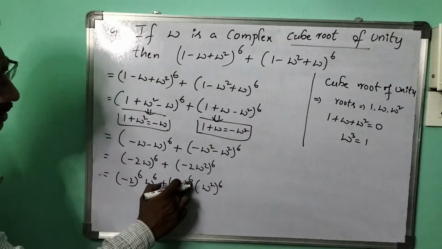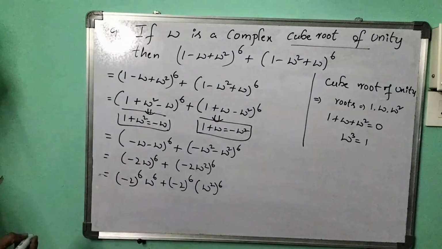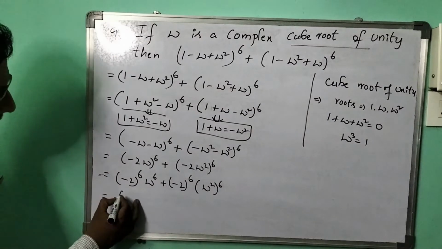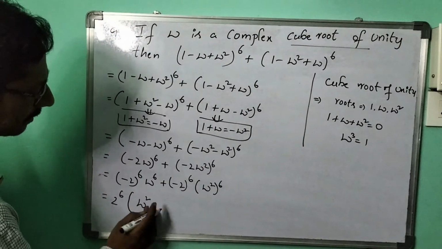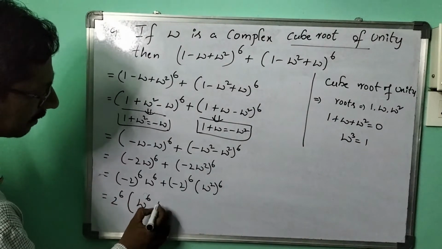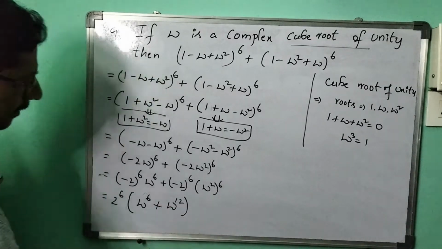Since this power 6 is even, there is no need to write the minus between the brackets. So directly we can say that it is power 6 as it is, taken as common. Okay, fine. So here omega power 6 will be omega power 6 plus 6, how much? 12. Done. Omega power 12.